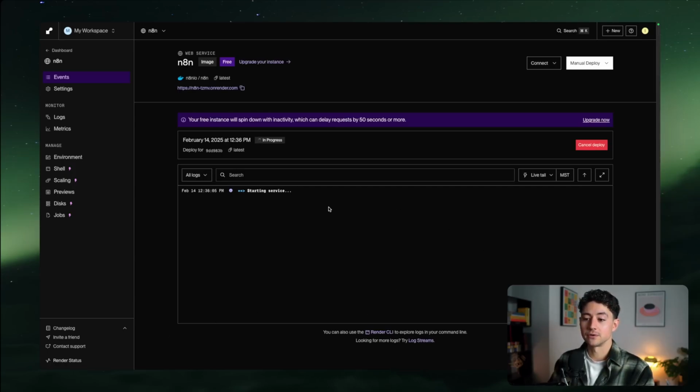Once you're done, it's going to spin up the Docker image, and you're going to set up your server. So let me cut in a second.